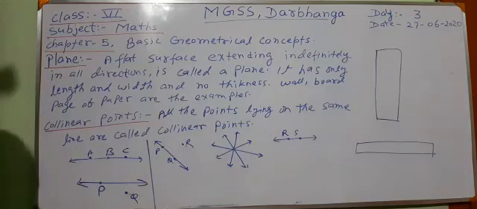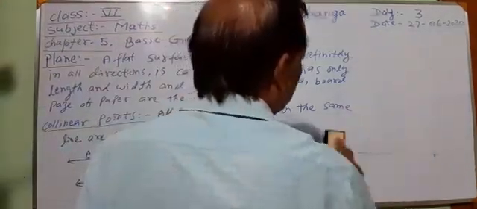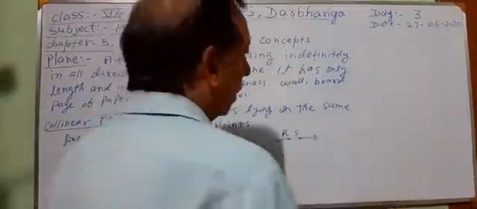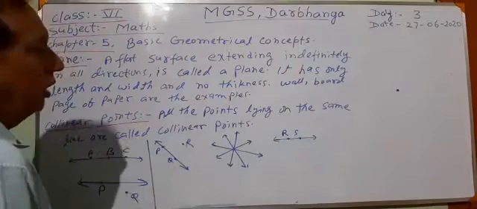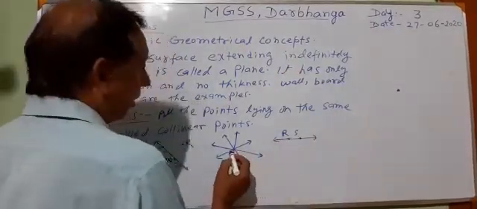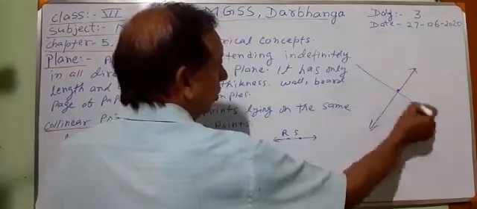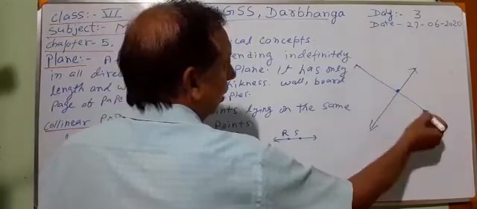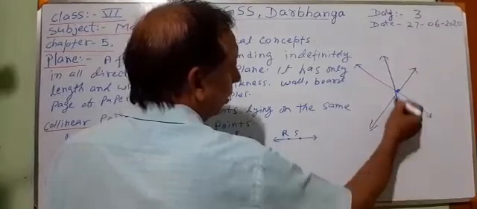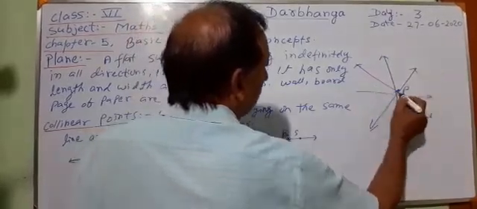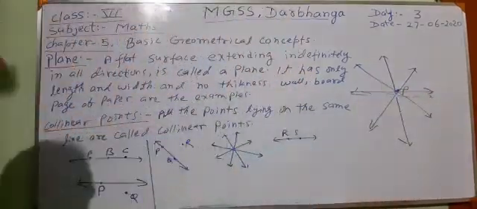Now, the next thing is, through a given point, how many lines can be drawn? From a given point, only one point, how many lines can be drawn? Suppose this is a point, then how many lines can be drawn? From this point, an infinite number of lines can be drawn. This is one line which is passing through the given point. This is another line passing through the given point. This is a third line passing through the given point P. And in this way, we can say an infinite number of lines can be drawn from a given point.